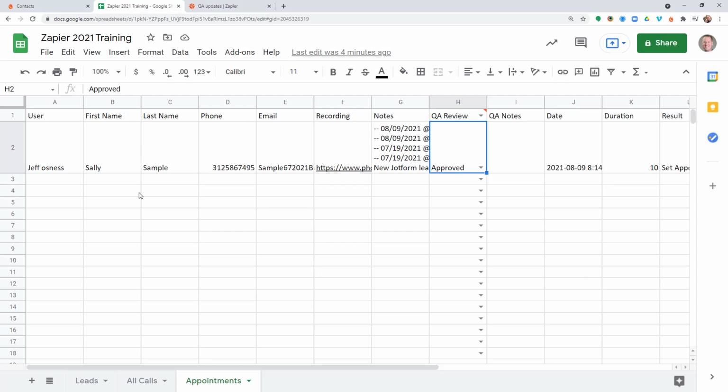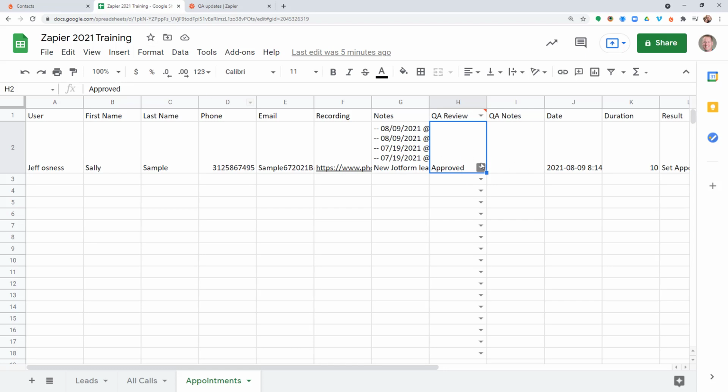We've got multiple sheets here, and what we're working through right now is the appointment process. As our team is out there setting appointments, we want each of those appointments logged in that Google Sheet, which is our CRM, and we want our QA team to review each of those appointments and either approve them or deny them. So that's what we've done to this point. We've got all of this data flowing into PhoneBurner, out of PhoneBurner, and now our QA team is approving or denying those appointments.